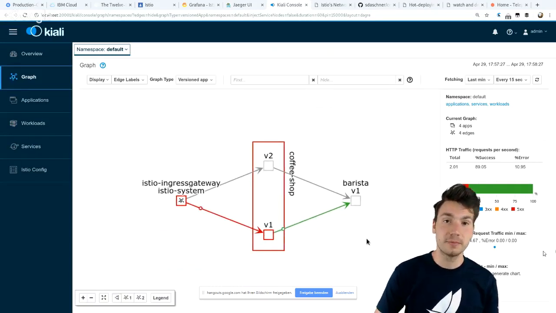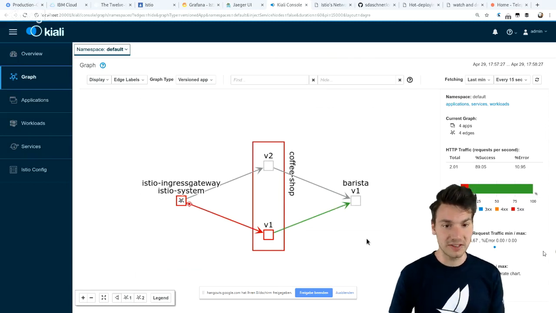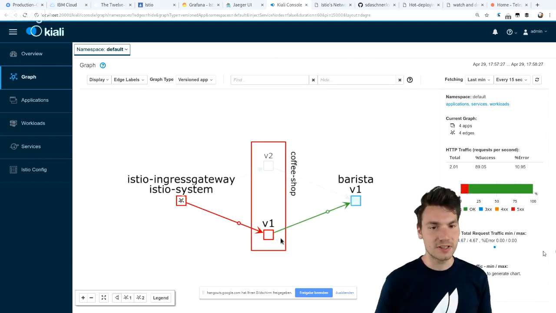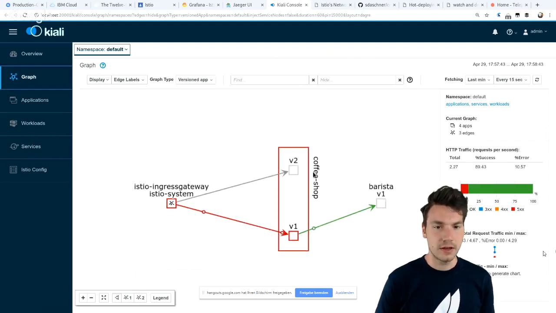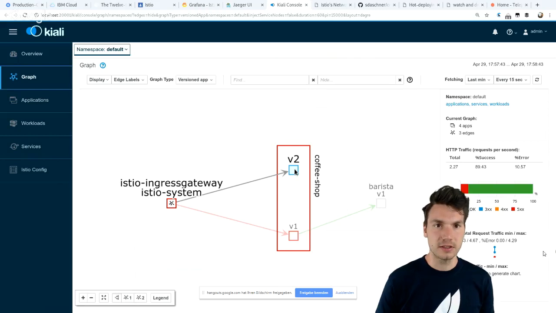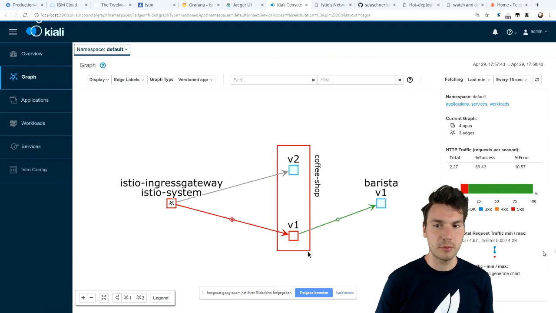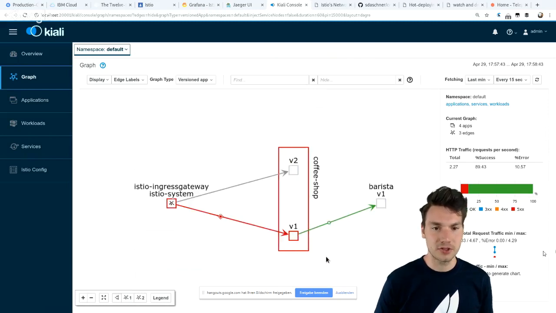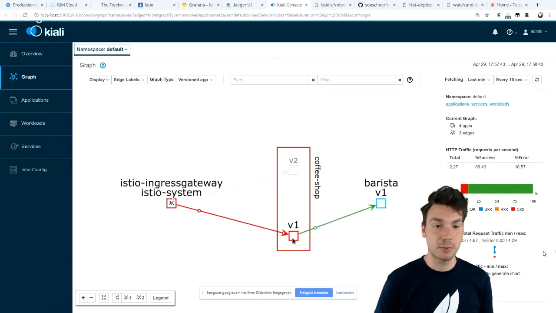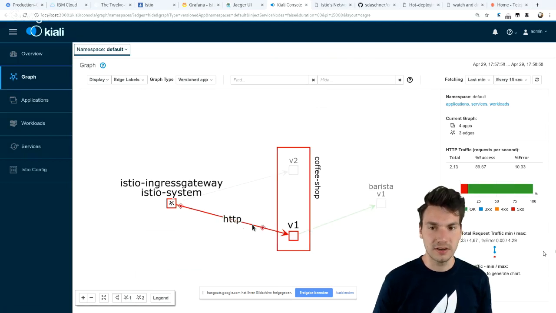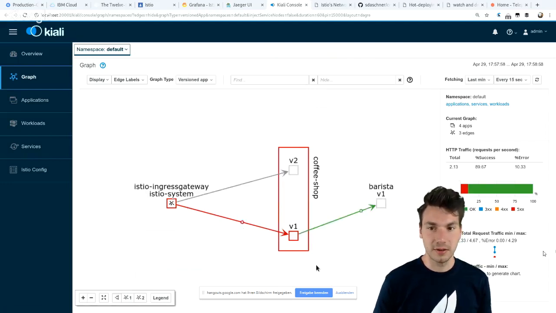Now this is more interesting. The Kiali observability service graph now provides us some more details. Before, we had V1 and V2. That is now available since it knows about the subsets, and it shows where we're routing to. Before, we were routing to both versions. Now we only route to V1, but we see that this is not fully functional, that we get a specific error rate calculated over the last time. That again provides some more observability about what's going on here.